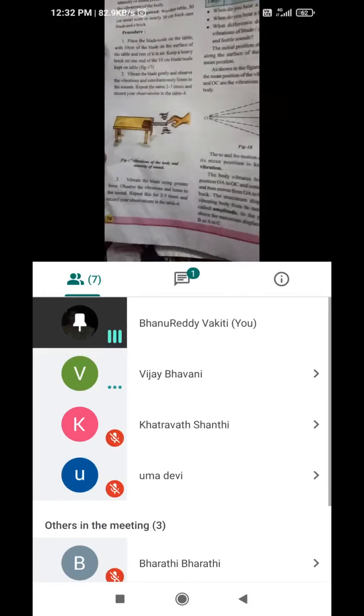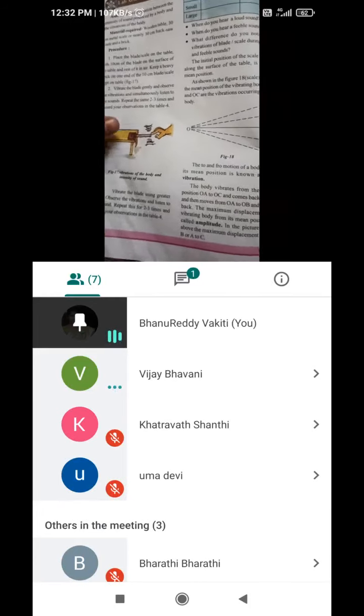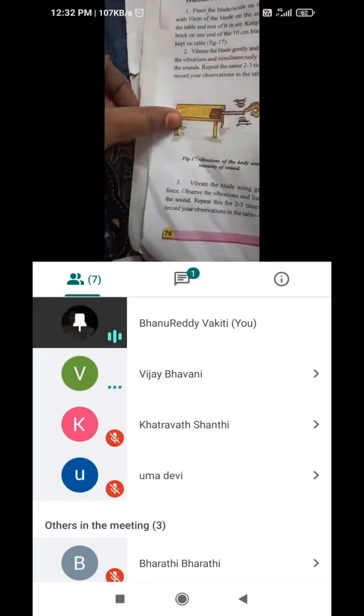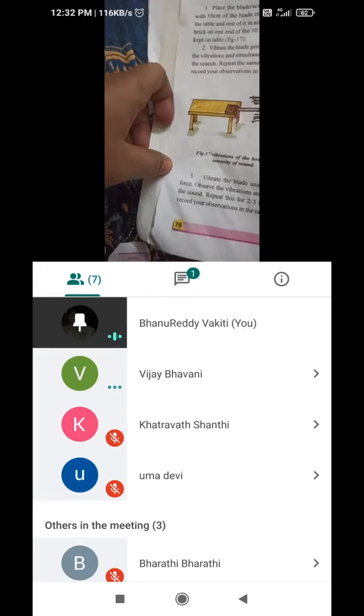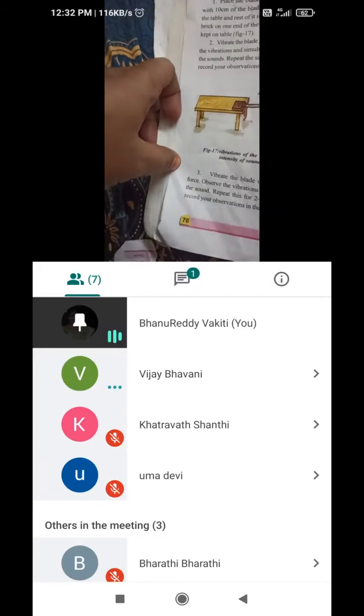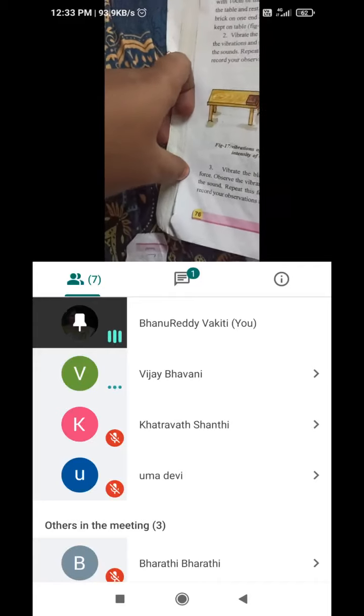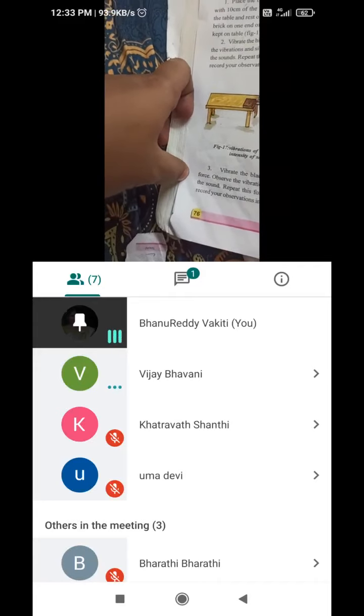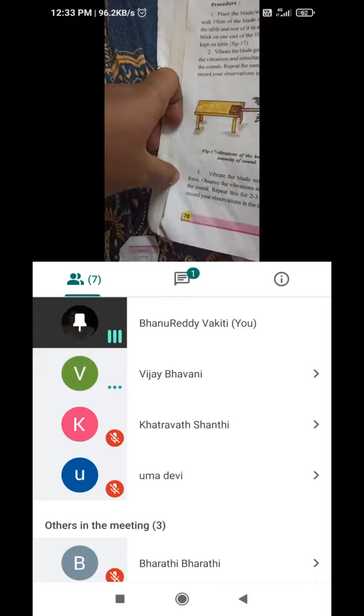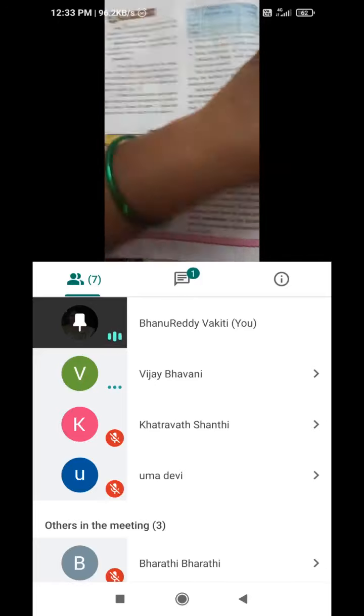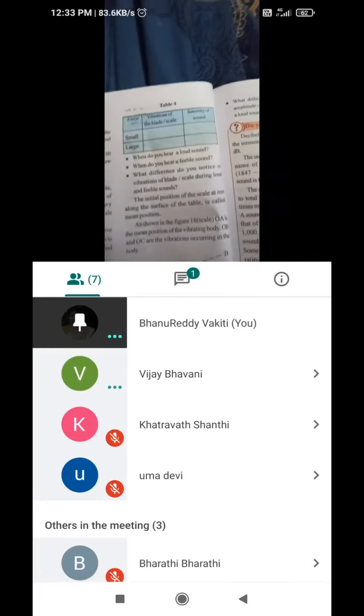Yes, vibration of body and intensity of sound. Intensity of sound is the power of the waves. Depending on how much power the waves have, we get loud sound or feeble sound. If the vibrations of the blade are more, the intensity of sound will increase.